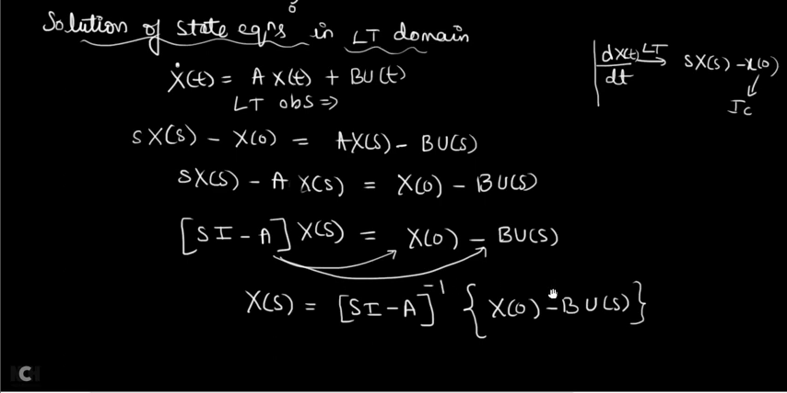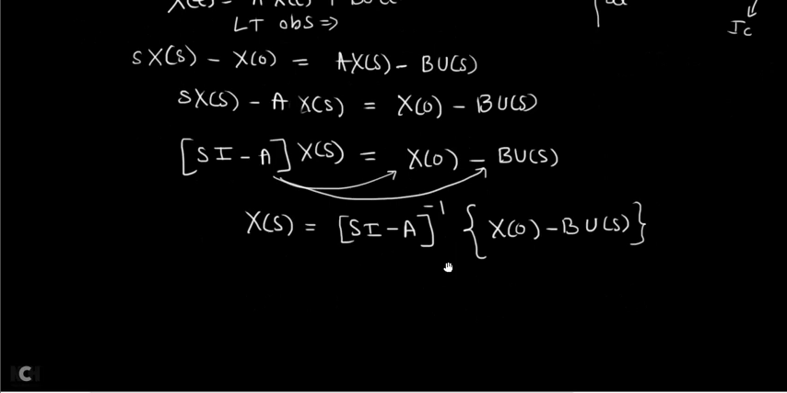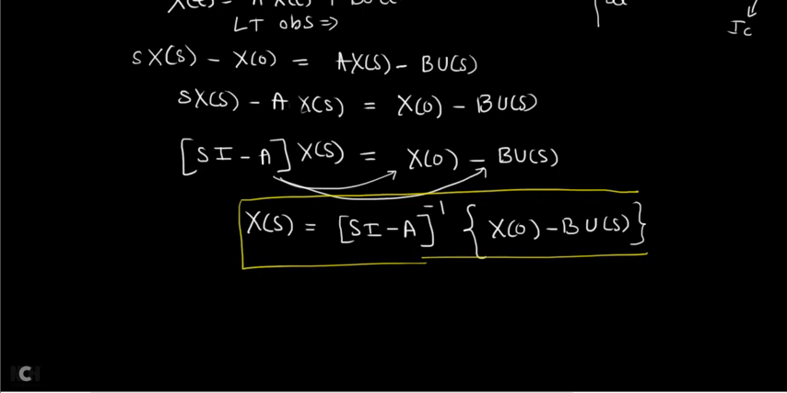Okay, I have taken this entire thing, x of 0 minus b into u of s. If you want, you can take it for the first term and the second term separately, but I am taking it together for the entire thing, x of 0 minus b into u of s. Now this is the expression you need to remember for solving problems: X of s is equal to (sI minus A) whole inverse into x of 0 minus b into u of s. Let me simplify it further.